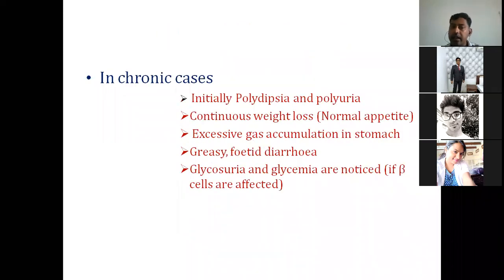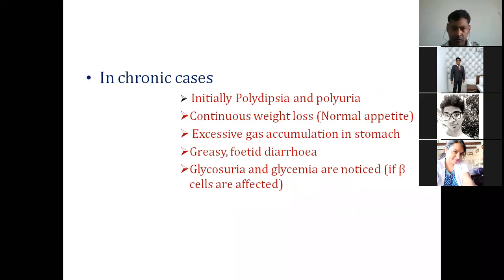Now coming to the chronic form, it will persist for a longer time. There will be conditions like polydipsia and polyuria, similar to diabetes mellitus. If the inflammation leads to damage of beta cells also, that may lead to hyperglycemia, and those symptoms may be present.